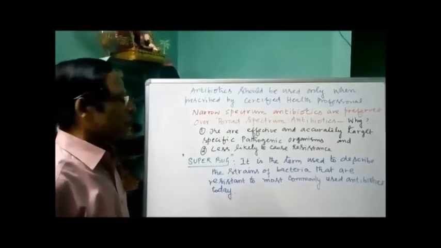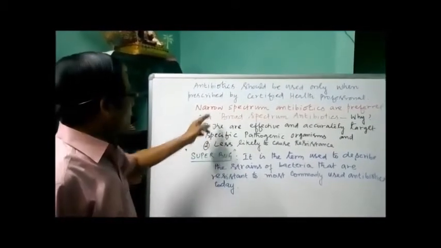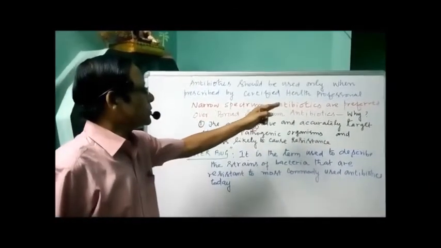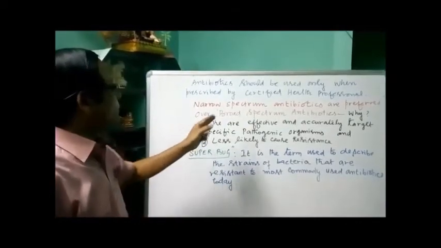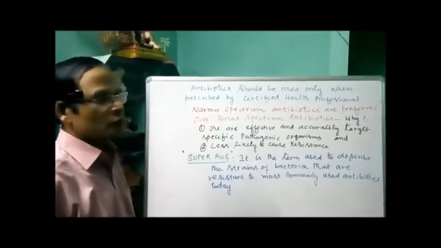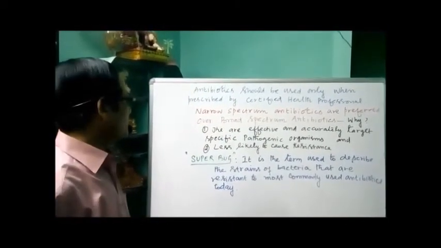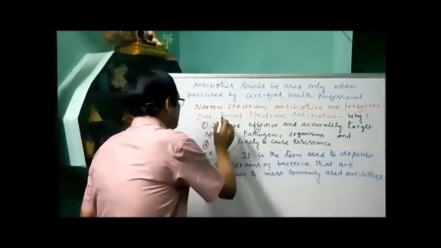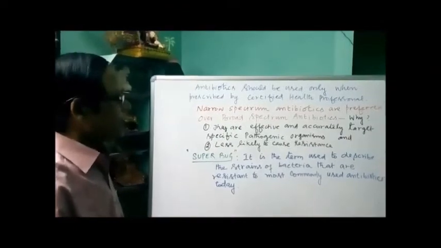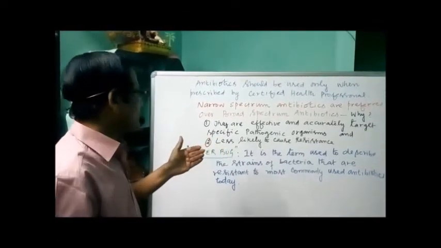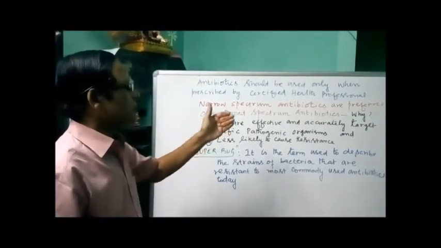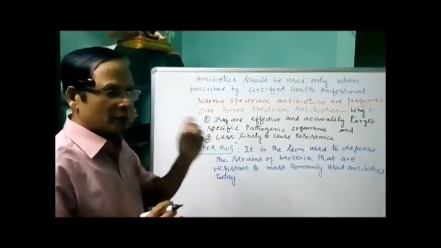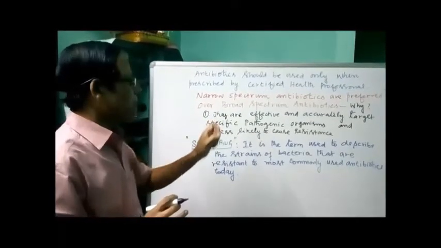Now normally there is a question: narrow spectrum antibiotics are preferred over broad spectrum antibiotics. Why? What's the reason? Because they are effective and accurately target specific pathogenic organisms. Compared to broad spectrum, which are quick enough but not specific, they target the specific pathogenic organisms.